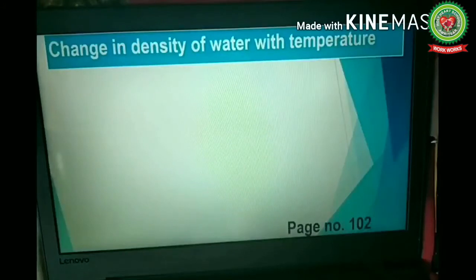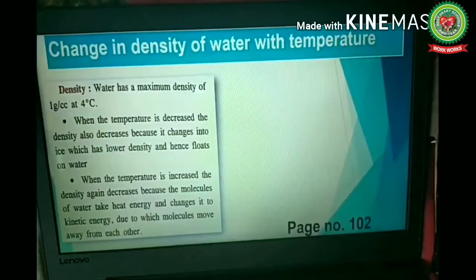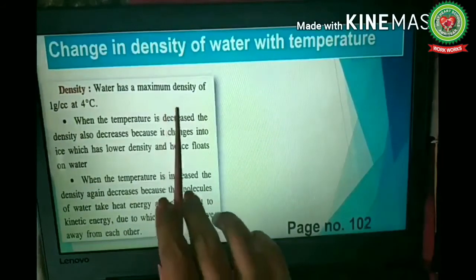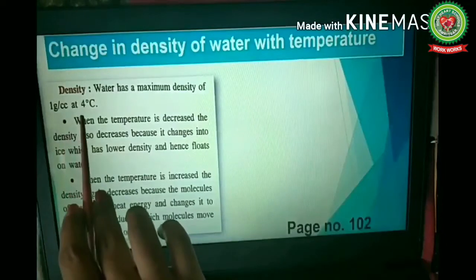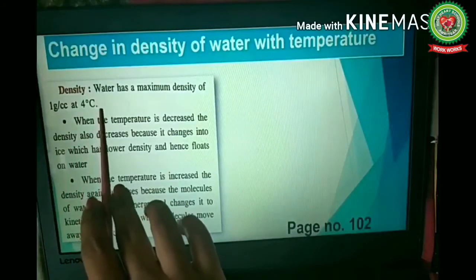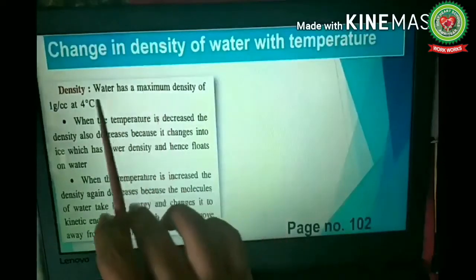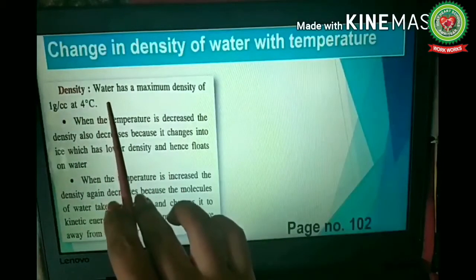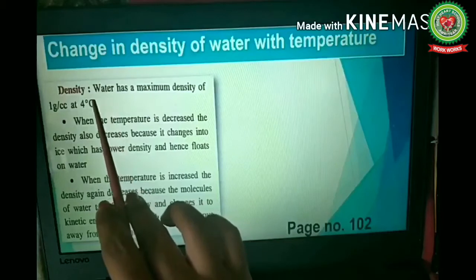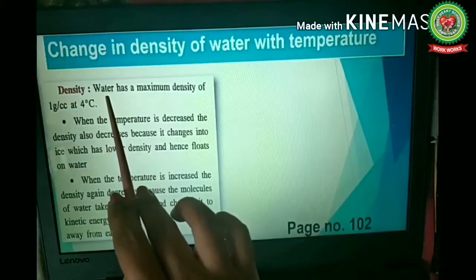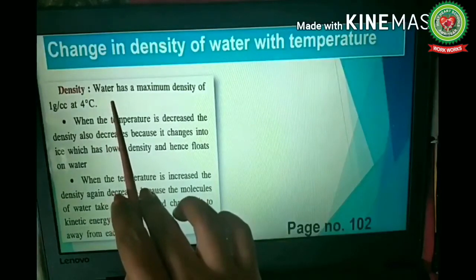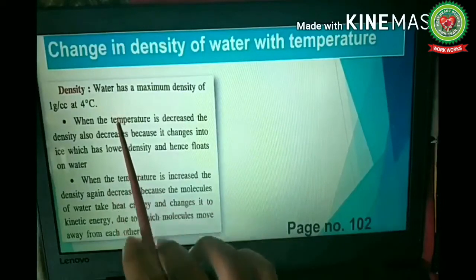Let's open page 102 of your book. Density of water. Water has a maximum density of 1 gram per cc at 4 degrees Celsius. It means water acquires its maximum density at 4 degrees Celsius. When the temperature is below and above this, the density decreases.